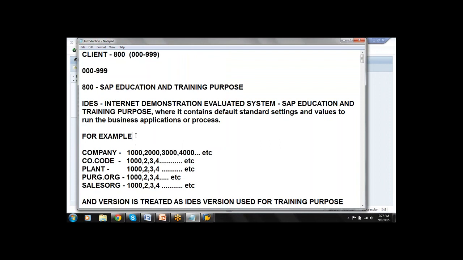For example, company, company code, plant, purchasing organization, sales organization, etc. are given as 1000, 2000, 3000, etc. And the version is treated as the IDES version, which is used for education and training purpose.